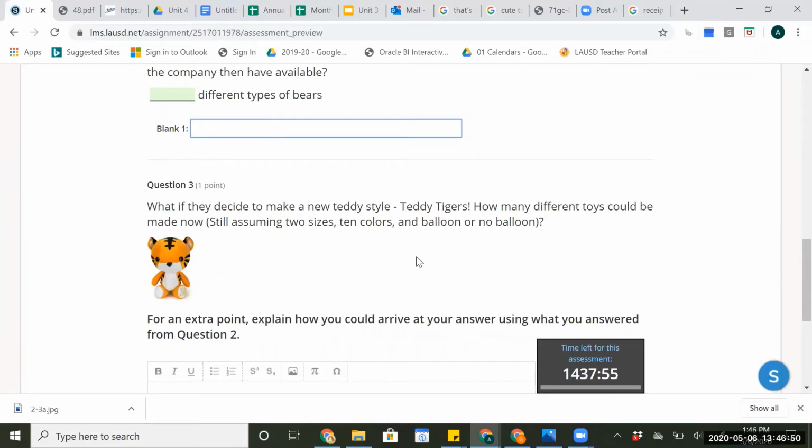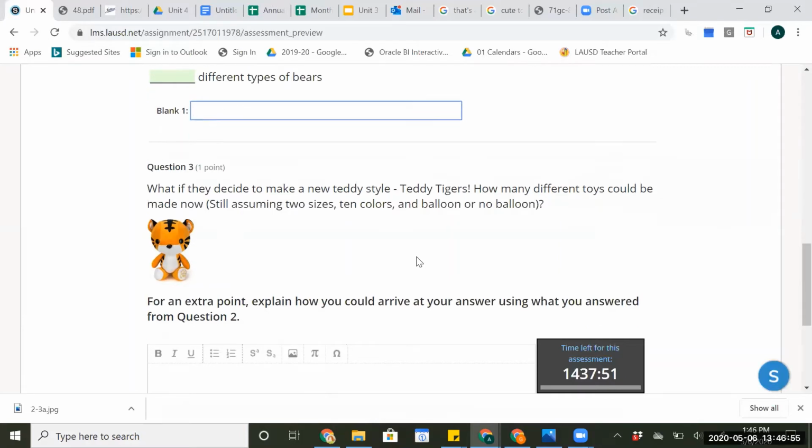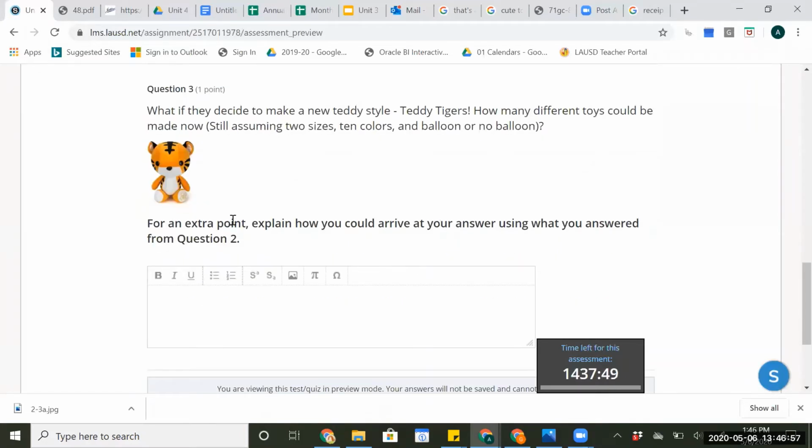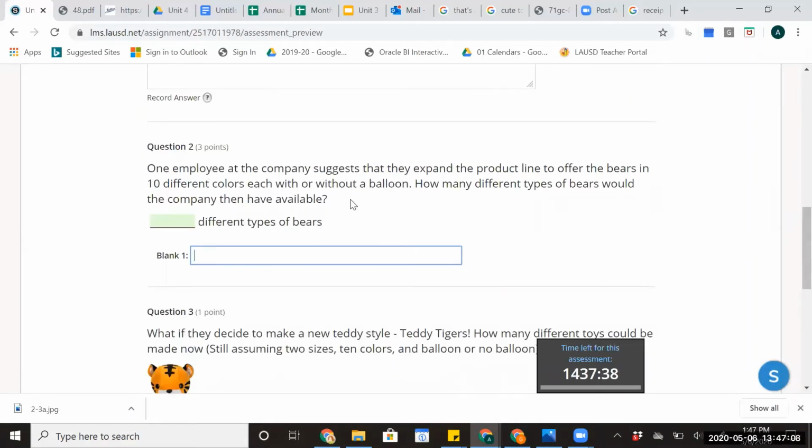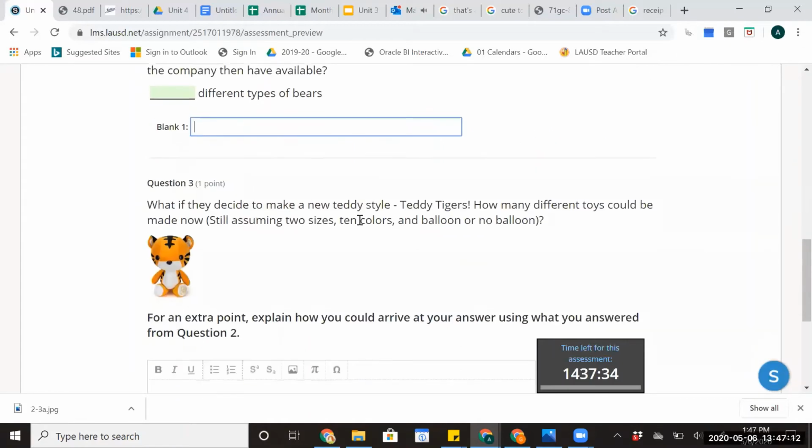Question 3 says that they decide to add a new Teddy style and they add Teddy Tigers. So take that into consideration. And for an extra point here, just so you know, an extra point is like 5 to 10% of your grade. Some extra points here. Let me know how you arrived at your answer based on the material you deduced in question 2. Okay, so that's the first one.